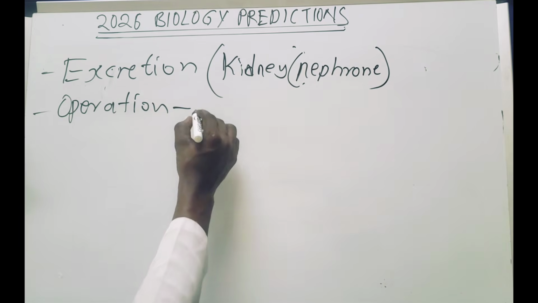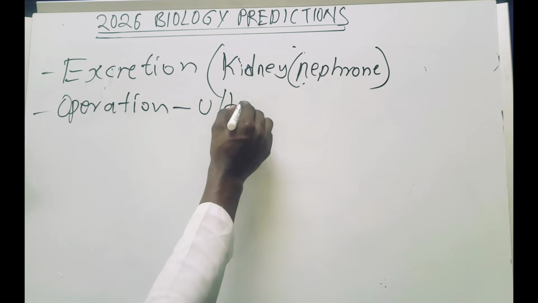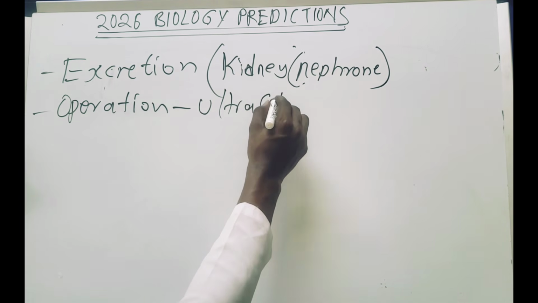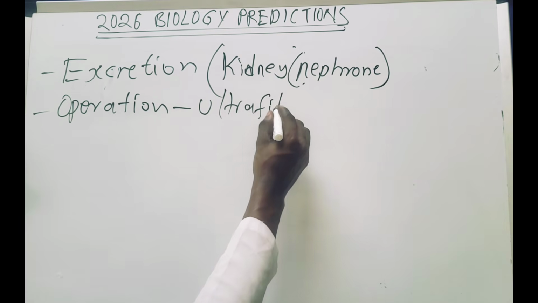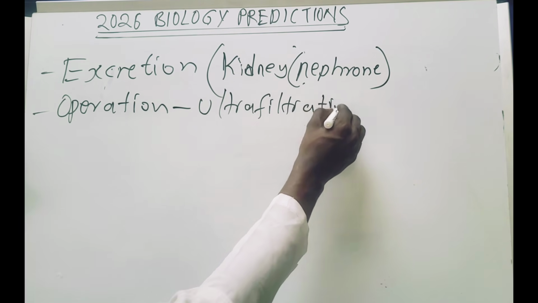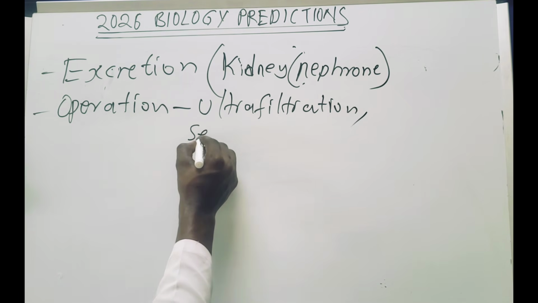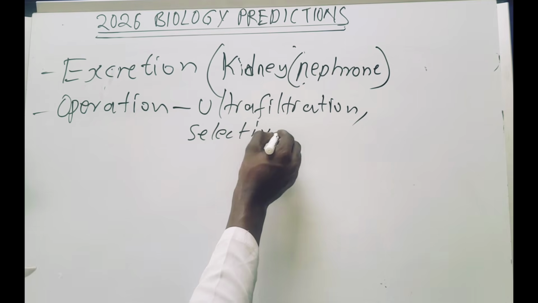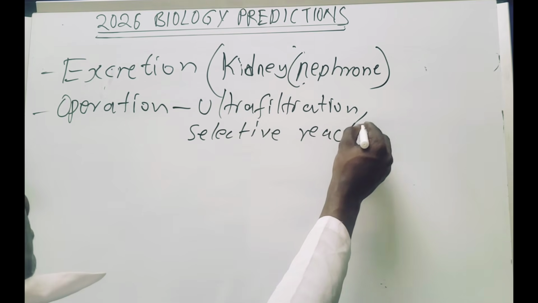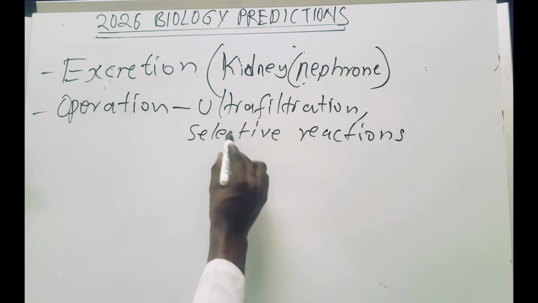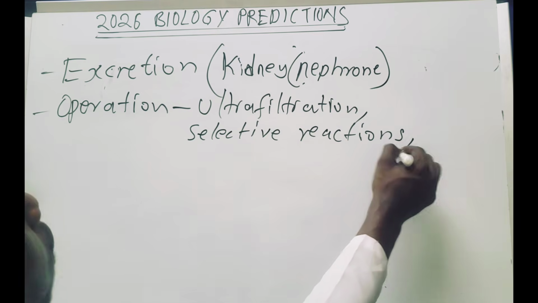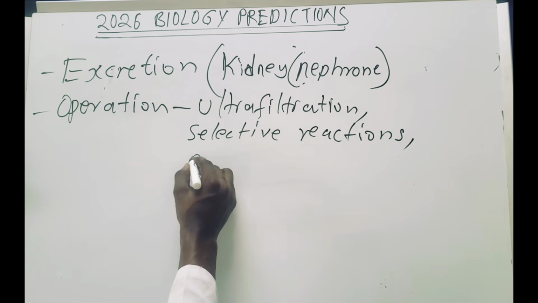Study ultrafiltration. This comes both on the essay and on section A. Then study selective reabsorption. These questions come, 2 marks, even this one to explain 2 marks, and the last one, osmoregulation.